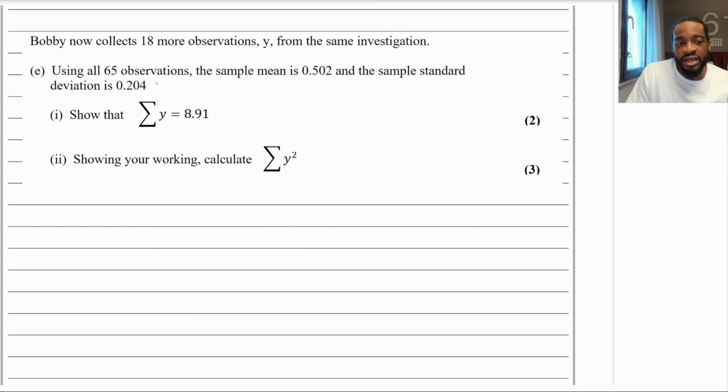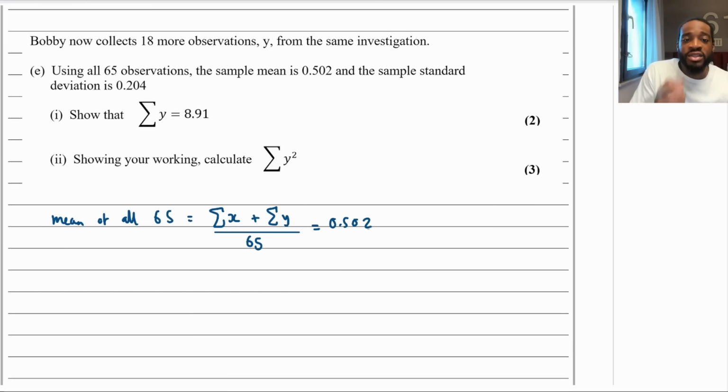They've given us this information here about all 65, right? So what we could say is that the mean of these 65 observations, mean of all 65, surely that will equal the sum of all of the 47 observations, which is going to be the sum of X, and then I'll add on those 18 observations for Y, so the sum of Y. And then this is going to be divided by the total, 47 plus 18 is 65. And this is going to equal the mean, which they told us is 0.502, okay?